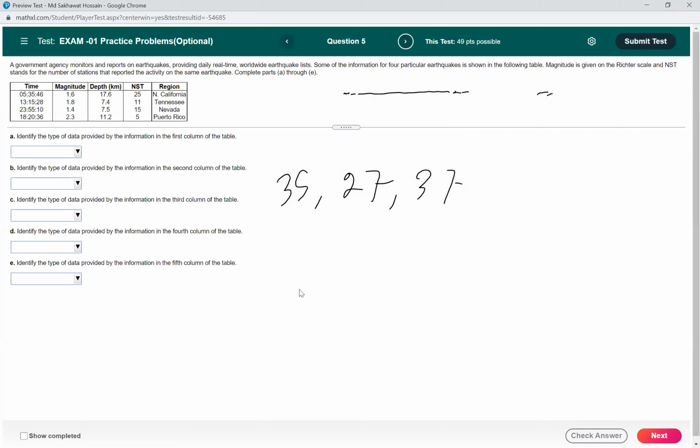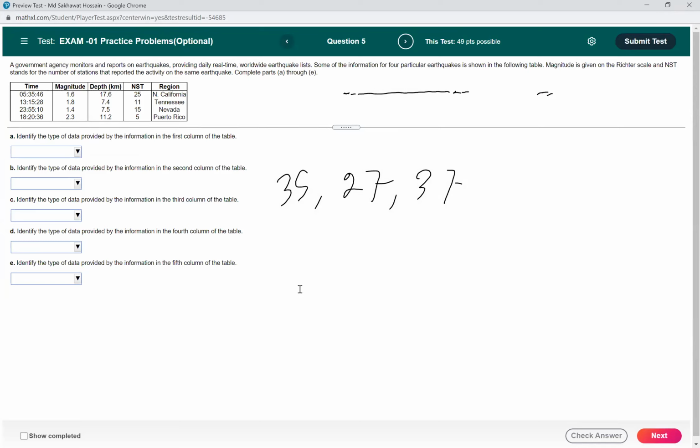So this problem says a government agency monitors and reports on earthquakes, providing daily real-time worldwide earthquake lists. Some of the information for particular earthquakes is shown in the following table. Magnitude is given on the Richter scale, and NST stands for the number of stations that reported the activity.